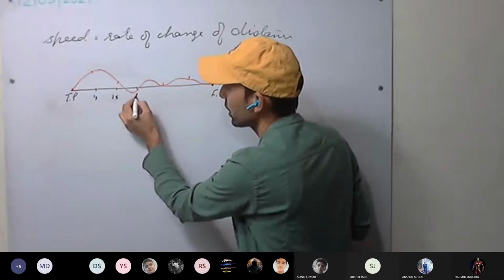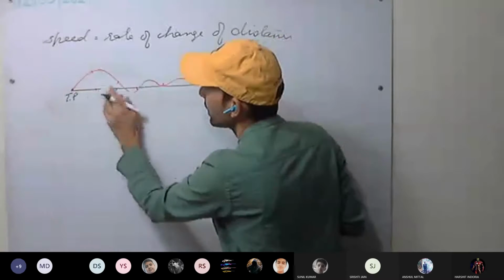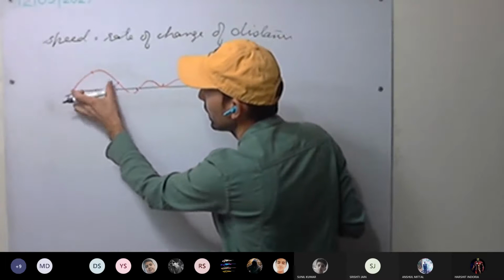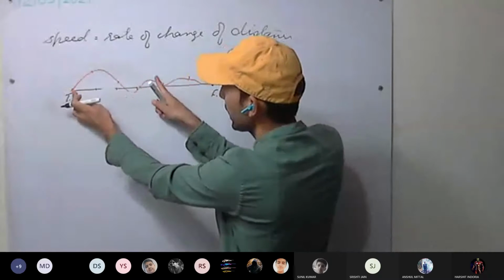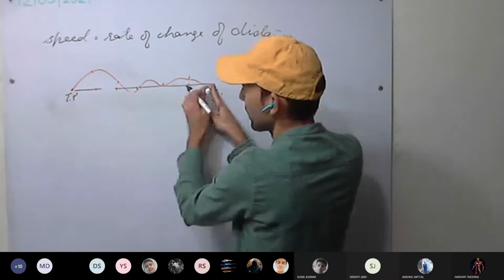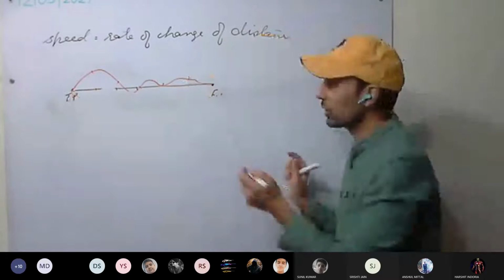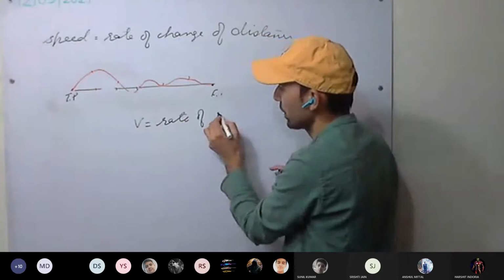After 2 seconds, body is here. Third second, body is really not here, but displaced. Displacement, this much displacement. Second, this is the displacement. Third second, this is the displacement. 4 second, this is the displacement. Fifth second here. Sixth second here. Last second here. So, velocity tells us rate of change of displacement.